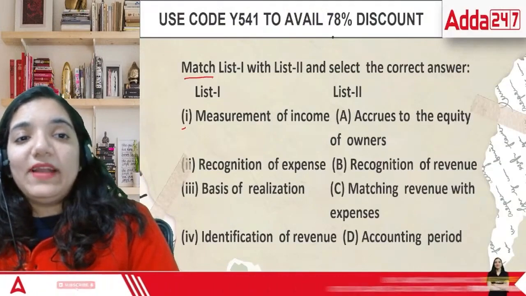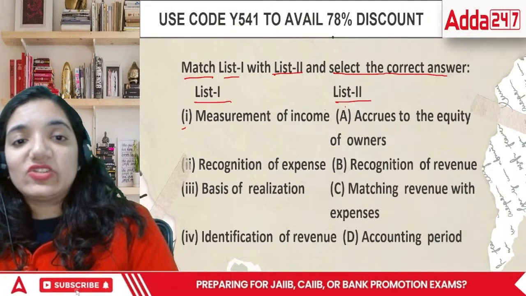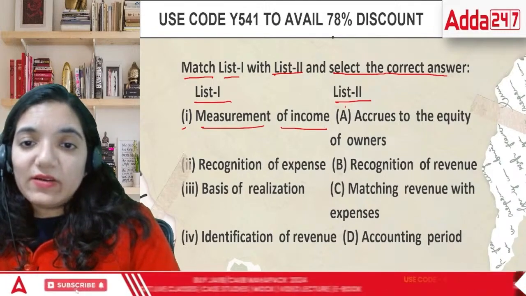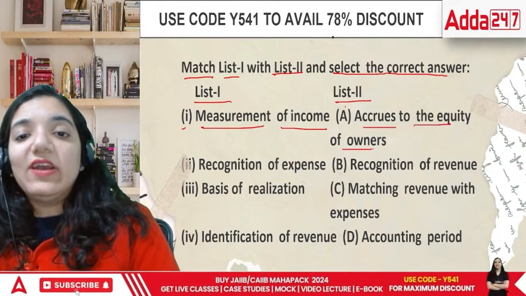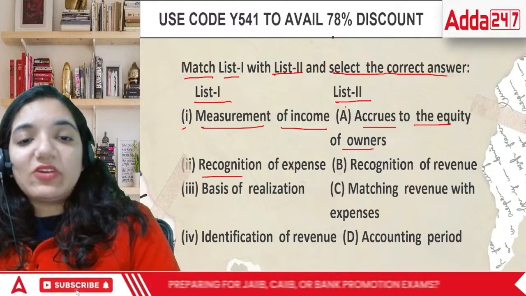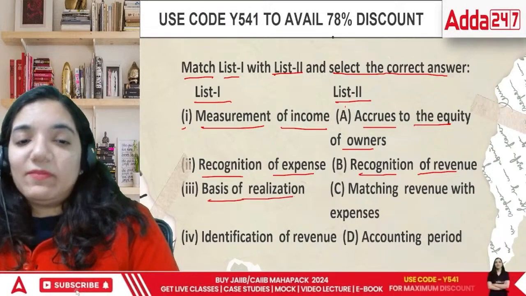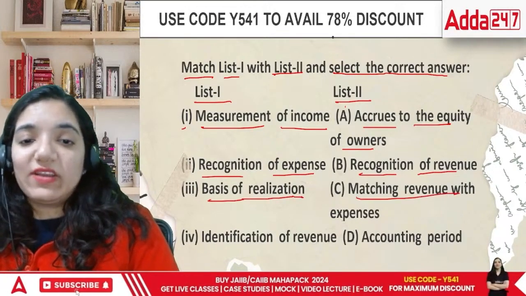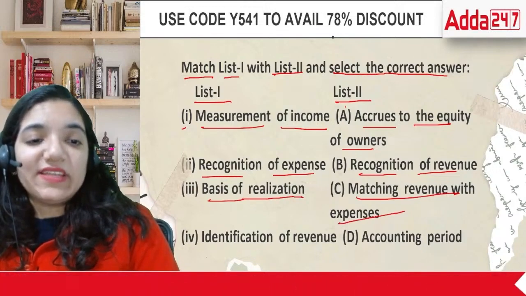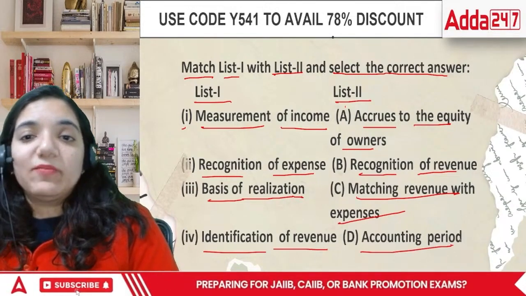Next point, match list 1 and list 2 and select the correct answer. List 1 and list 2. Measurement of income, accrues to equity of owner, and then comes recognition of expense, recognition of revenue, then basis of realization, matching revenue with expenses, and identification of revenue. That is for accounting period.